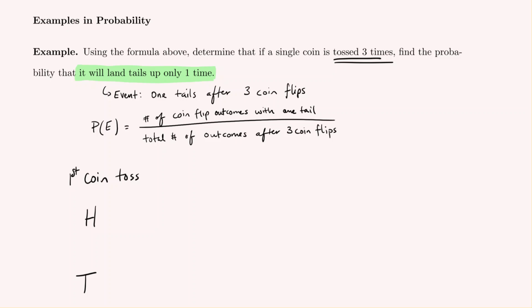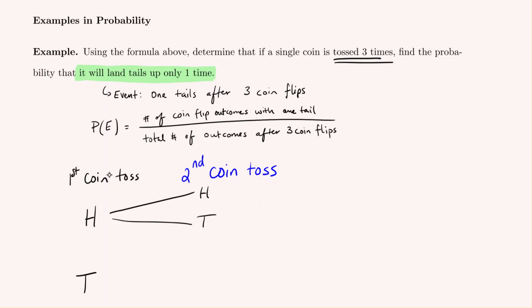And the way you want to think about this tree diagram is if we assume heads occurred, then we have options for the second coin toss. So it's kind of like if heads occurred, then what could occur next in the second coin toss? And then we'll also similarly say if instead we had tails first, what would happen in the second coin toss? So we list out our second coin toss. And we know every time we toss a coin, there's only two possible outcomes, heads or tails. So if we had heads first, we could get heads again for the second coin toss. Or I could have had heads first, followed by tails.